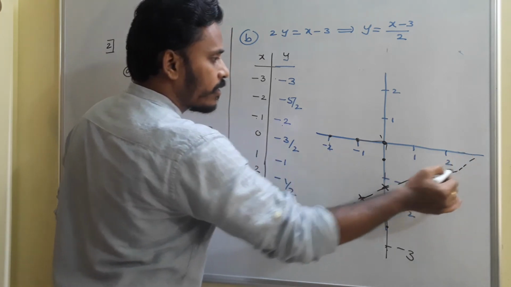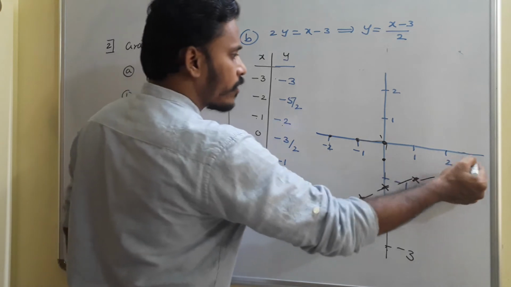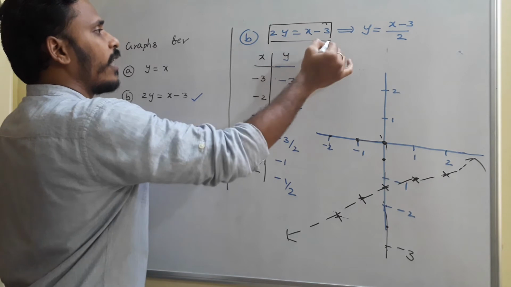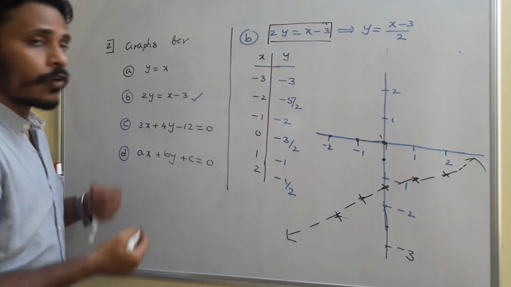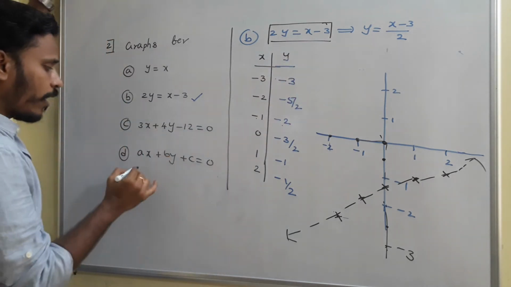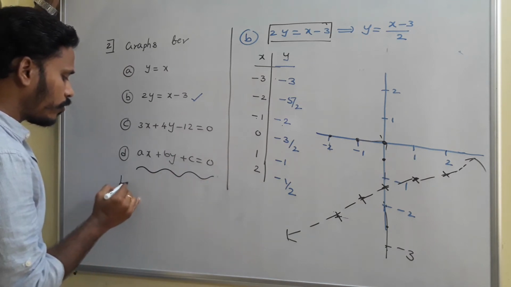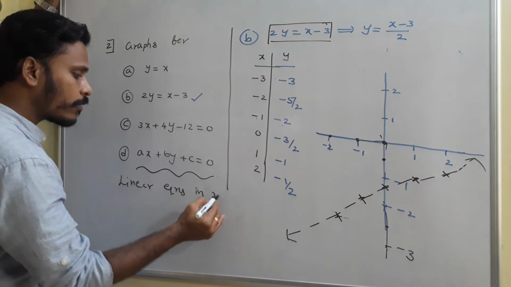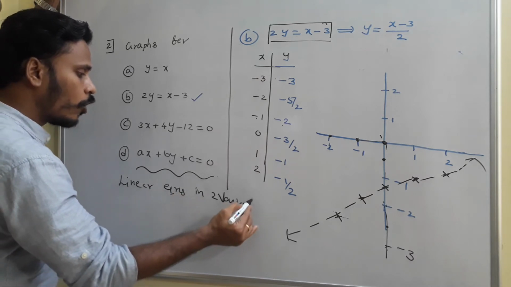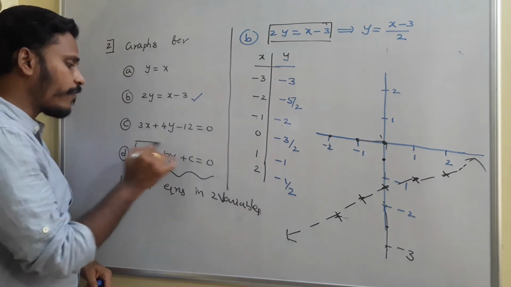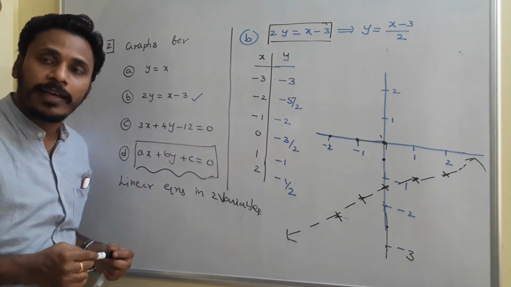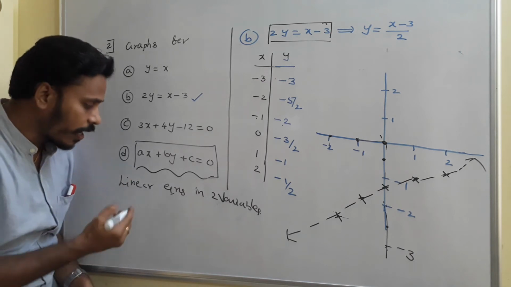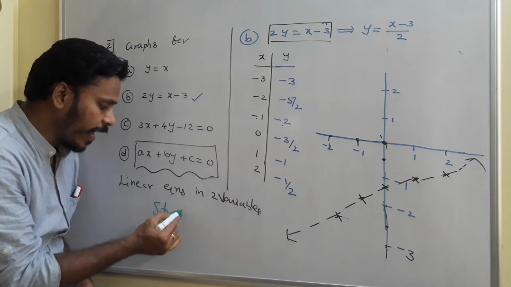if you sketch exactly for a rough, the graph is again a straight line. So the graph of 2y is equals to x minus 3 is again a straight line. If you sketch the graphs for all these relations of the form ax plus by plus c is equals to 0, we call them linear equations in two variables. If you sketch the graph for all relations of the form ax plus by plus c is equals to 0, every relation for sure gives a straight line in the graph sheet.